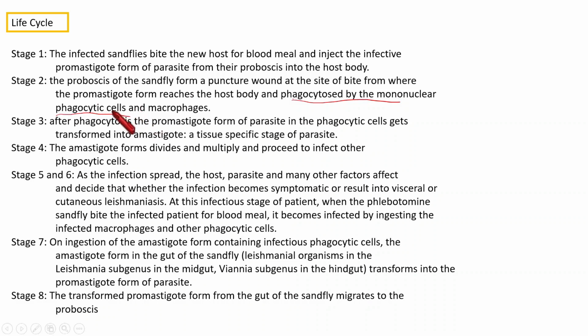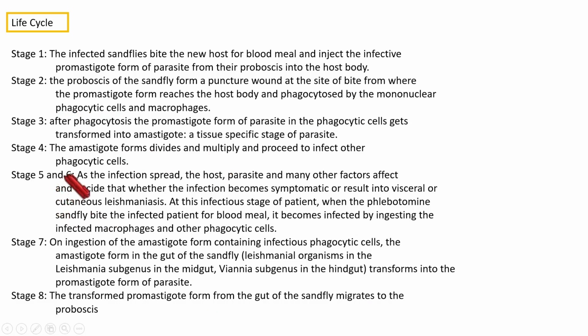In that way, the parasite invades the phagocytic cells in the host body. Then after the phagocytosis, the promastigote transforms to an amastigote form. That amastigote form is a tissue-specific stage of the parasite. And then the amastigote form continues its multiplication inside the reticuloendothelial system and increases in number.